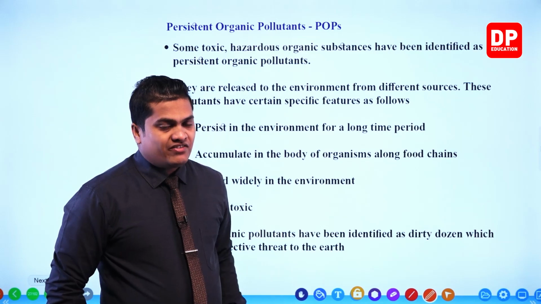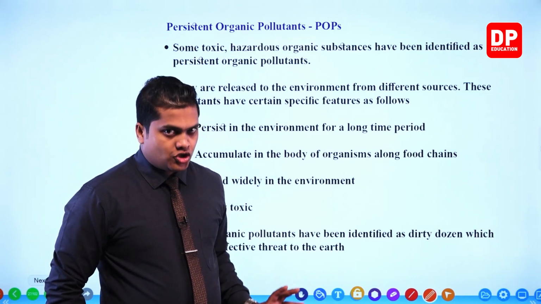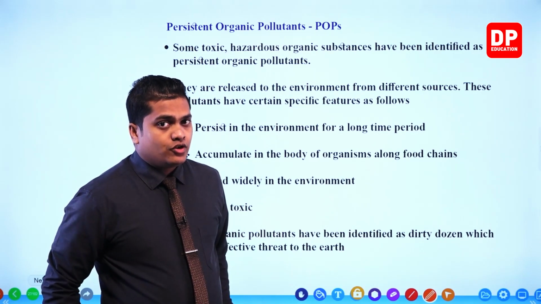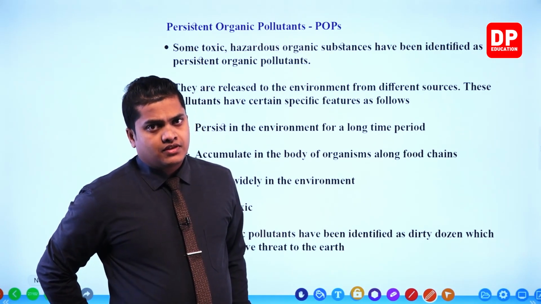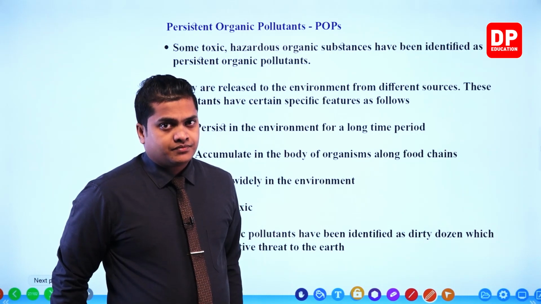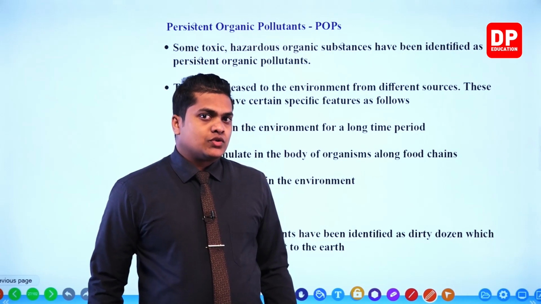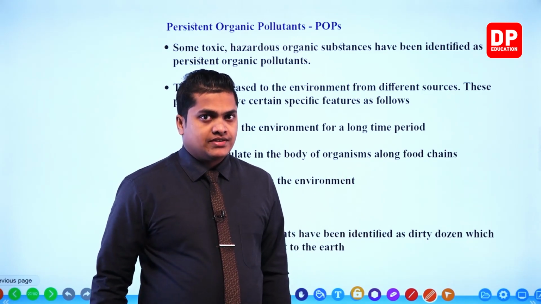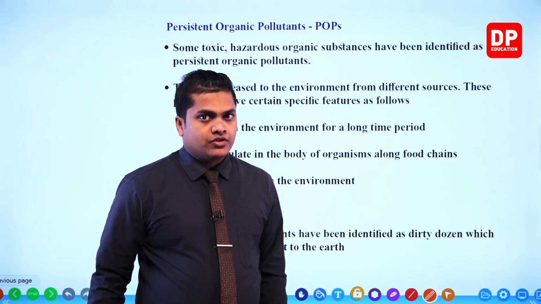They are going to pose different kinds of threats to the environment. Okay, right. So these are POPs, my dear children, which are also referred to as persistent organic pollutants.